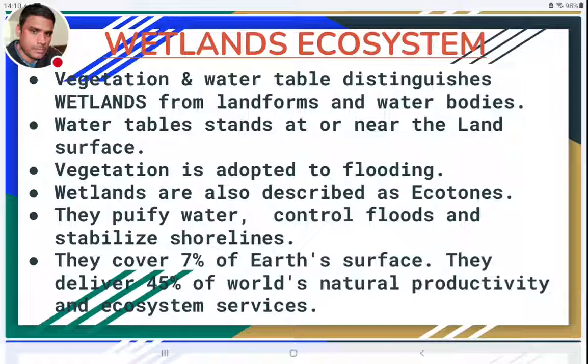So that's why a lot of different species can be seen. In terms of species diversity, ecotones are very rich. Wetlands are also very rich in terms of species diversity. And an important function of wetlands as an ecosystem is that they purify the water.